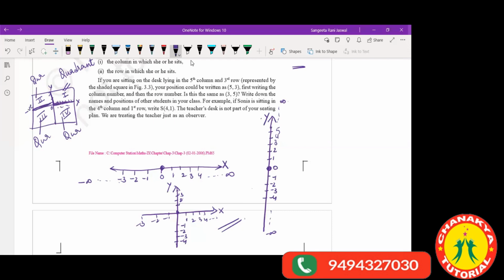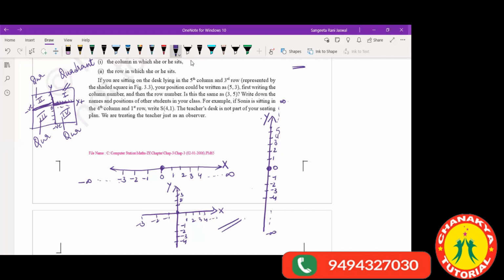In your second quadrant, you will have y positive and x negative. In your third quadrant, both x and y are negative. In the fourth quadrant, x is positive on this side and y is negative on this side.